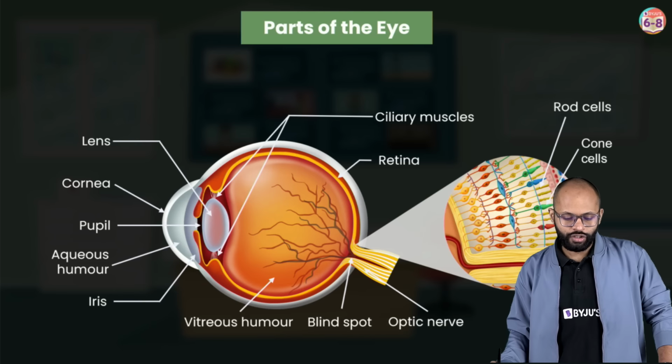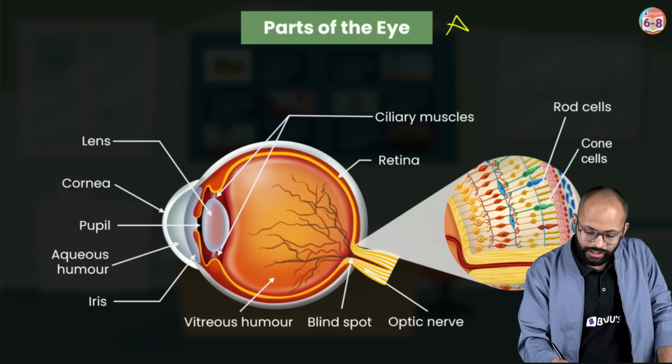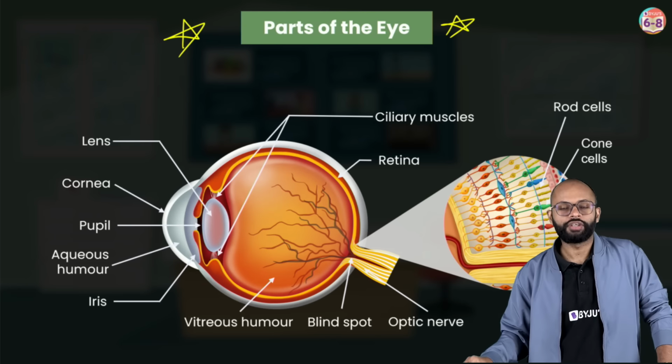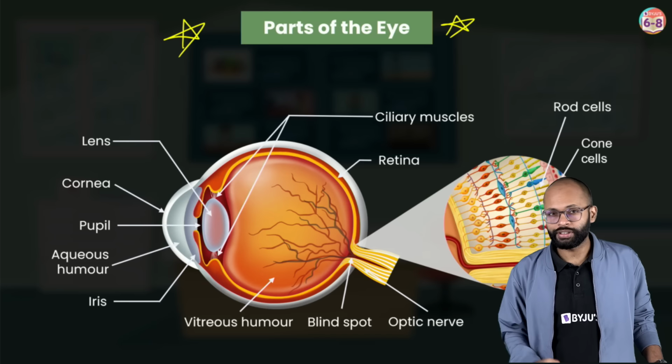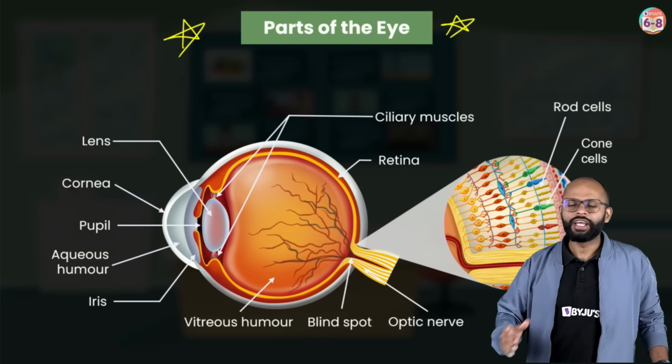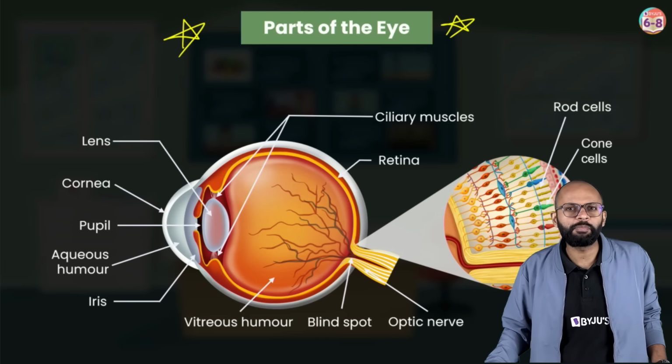All right. Parts of the eye. Very important. This is very important from your exam point of view. Diagram, should we do it? Yes, you should do it. This diagram is a very fancy diagram. If you check out the NCERT diagram, that's a very basic diagram and you should be practicing that diagram.